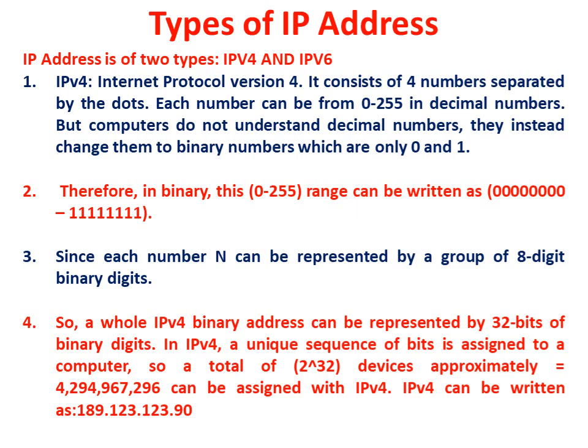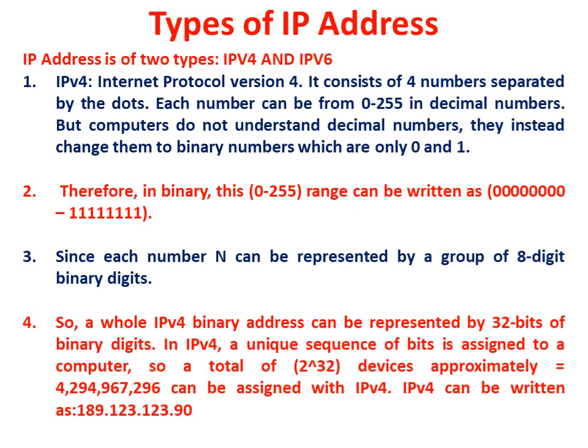Point number 3 explains that since each number can be represented as a group of 8 binary digits, to summarize, all IPv4 binary addresses can be represented by 32 bits. In IPv4, a unique sequence of bits is assigned to a computer, so a total of 2 power 32 devices can be assigned a unique number or address.